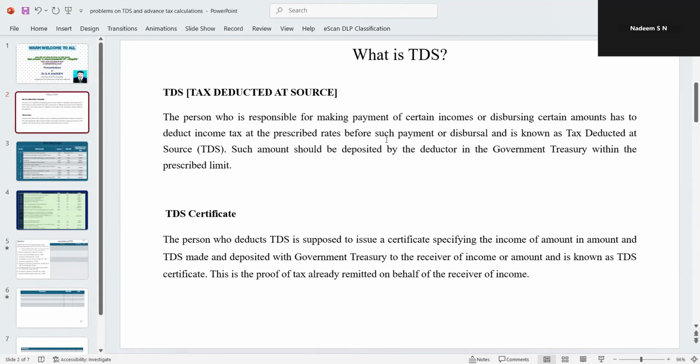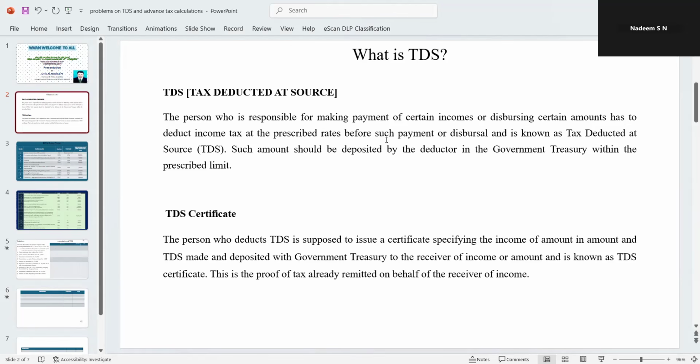Let's take an example. XYZ company runs lottery tickets. Mr. A has purchased a lottery for rupees 1 lakh. He wins the lottery. The worth of that lottery is 1 lakh rupees, but he gets only 70,000. An amount of rupees 30,000 he is not getting. That is called tax deducted at source. This amount will be deducted by the company and eventually deposited to the income tax department. This is what we call TDS.